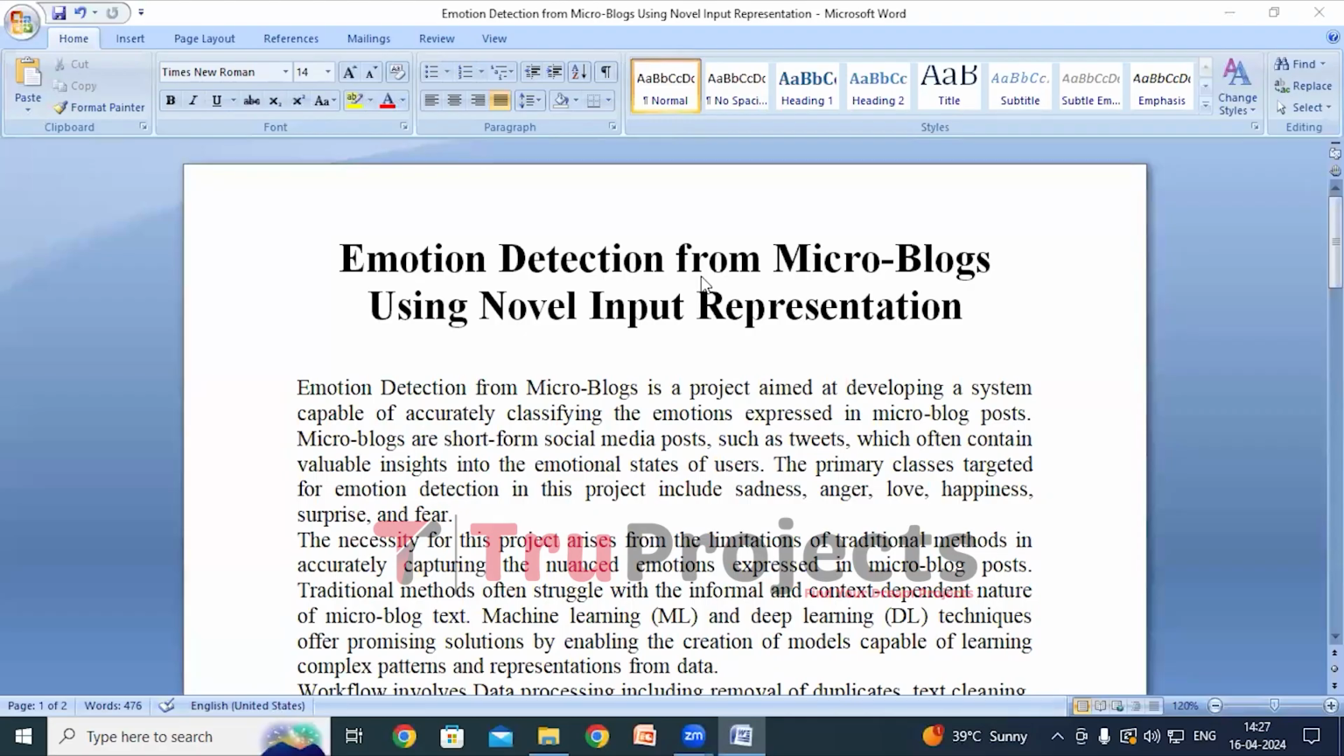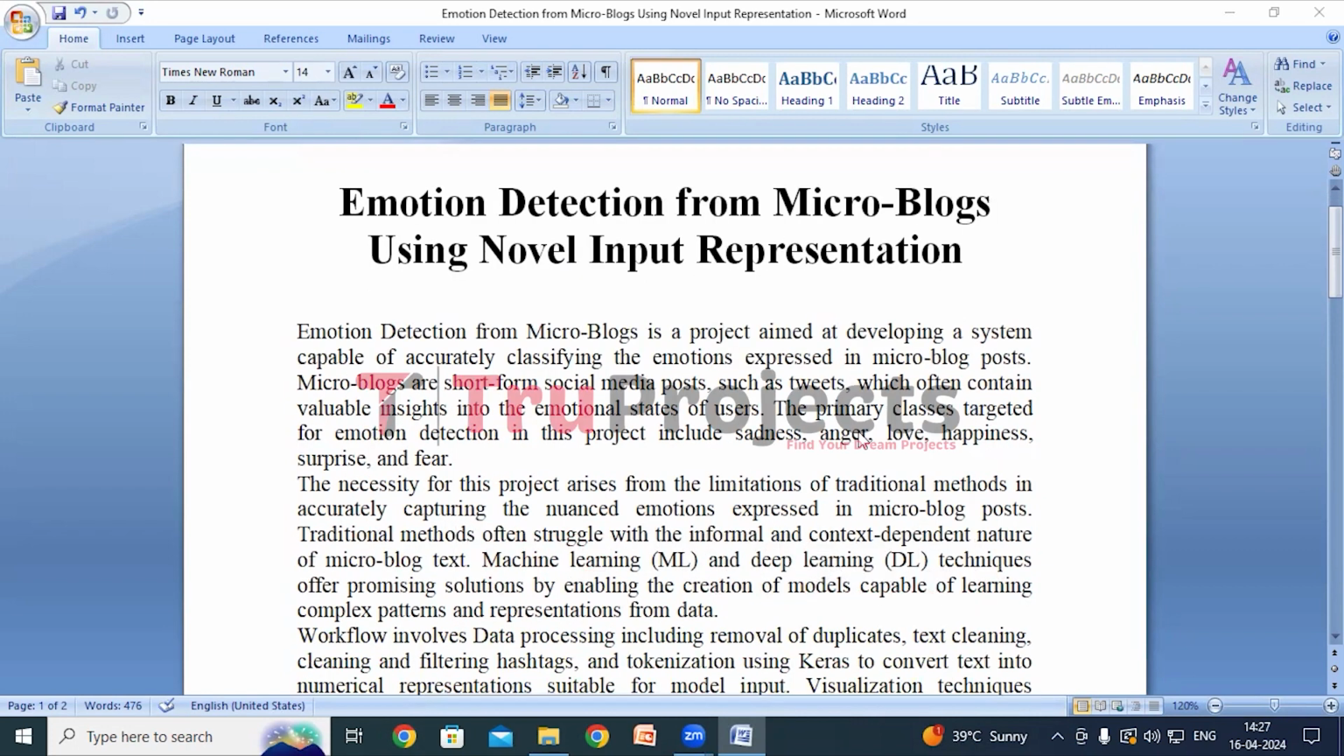Welcome to Two Projects. In this video, we are going to explain the project Emotion Detection from Microblogs using Novel Input Representation. Before diving into the execution, let me give you an overview of the project.